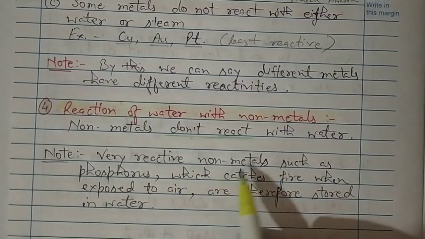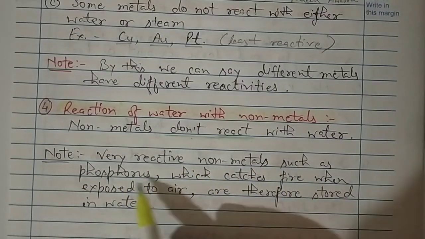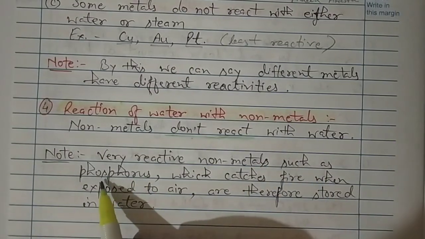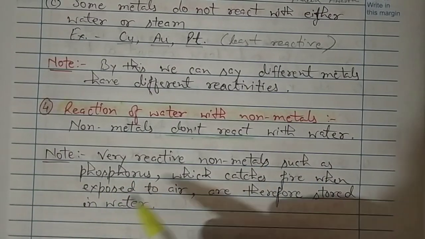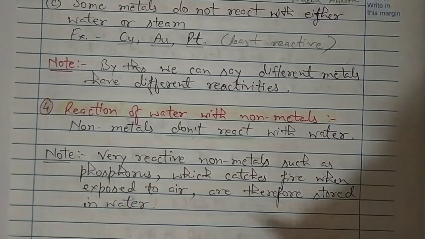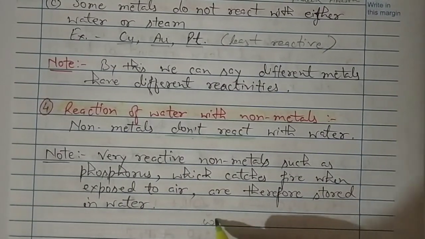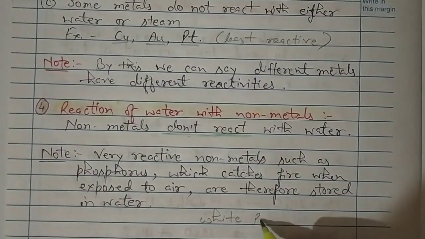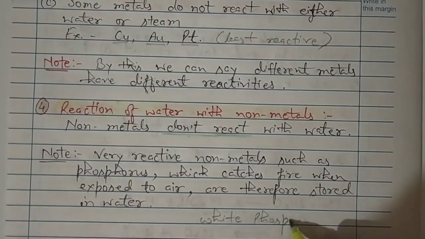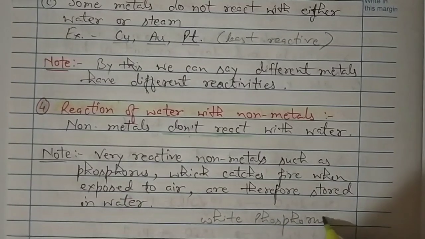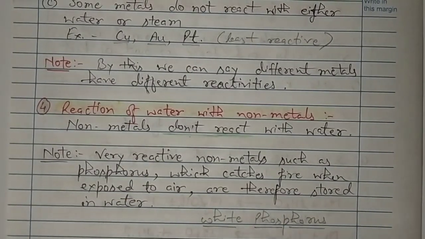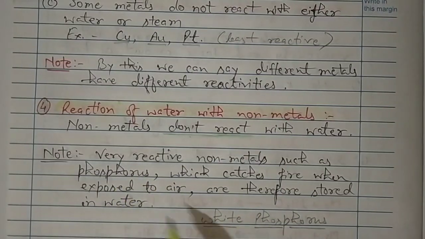Very reactive non-metals such as phosphorus, as we have studied, form phosphorus pentoxide when reacting with oxygen. Phosphorus is very reactive, especially white phosphorus. Where do we use phosphorus in our daily life? It is used on matchsticks, but that is red phosphorus. Here we are talking about white phosphorus, which we generally get from nature.